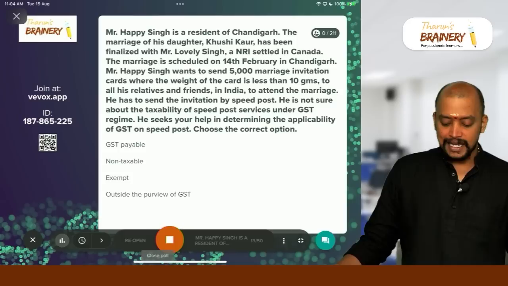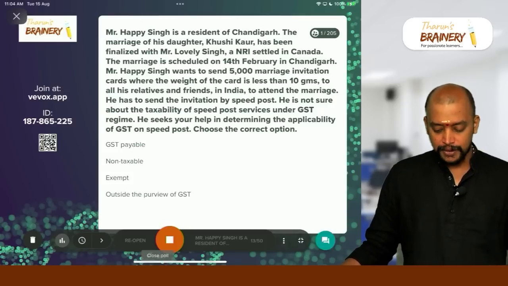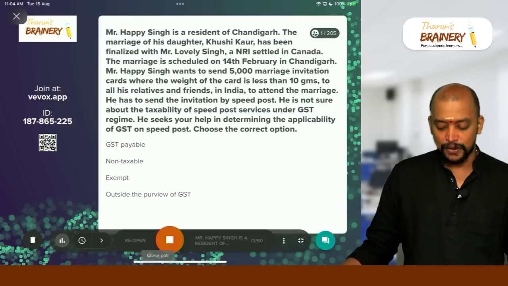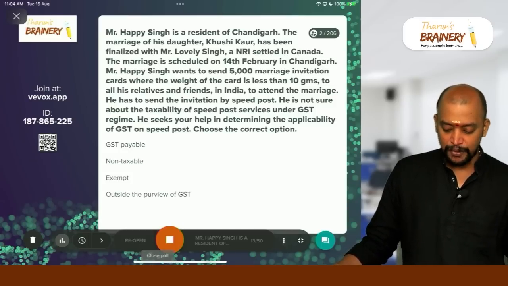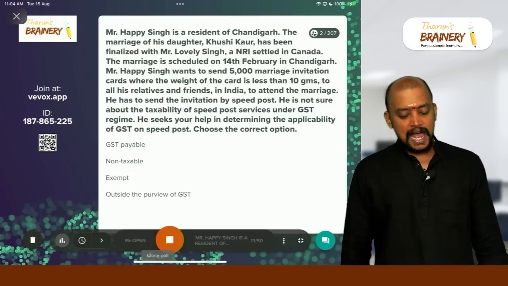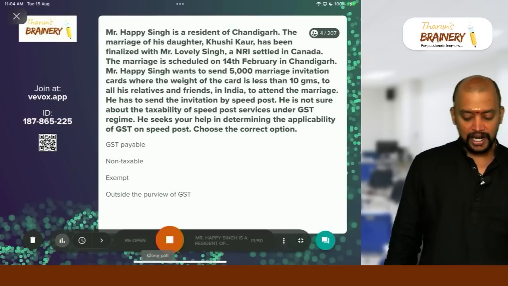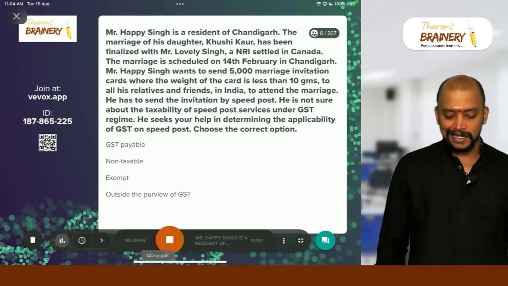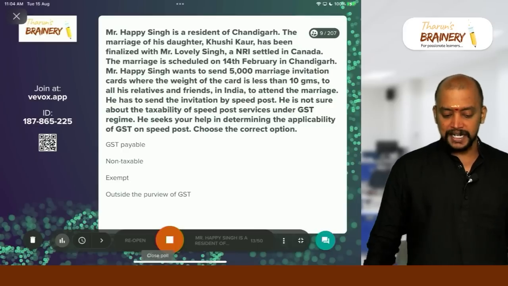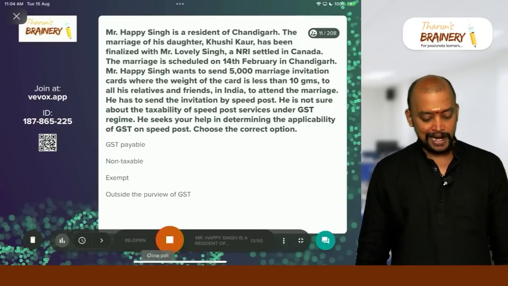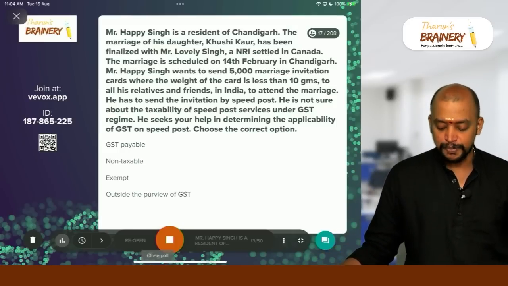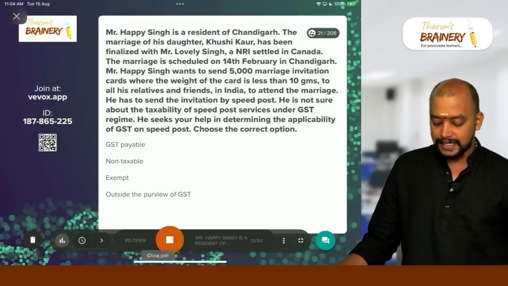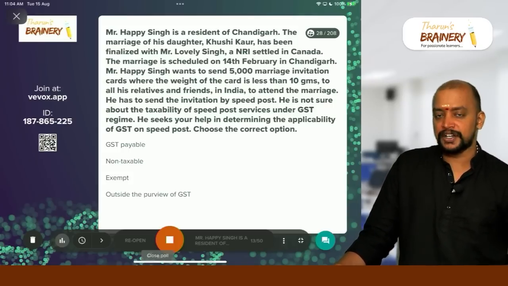Mr. Happy Singh is a resident of Chandigarh. The marriage of his daughter Kushi Kaur has been finalized with Mr. Lovely Singh, an NRI settled in Canada. The marriage is scheduled on 14 February in Chandigarh. Mr. Happy Singh wants to send 5,000 marriage invitation cards, where the weight of the card is less than 10 grams, to all his relatives and friends in India to attend the marriage. He has to send the invitation by speed post. He is not sure about the taxability of speed post service under the GST regime. He seeks your help in determining the applicability of GST on speed post. Choose the correct option.